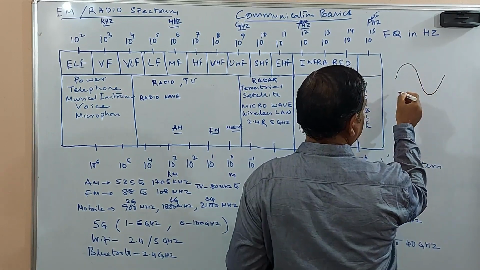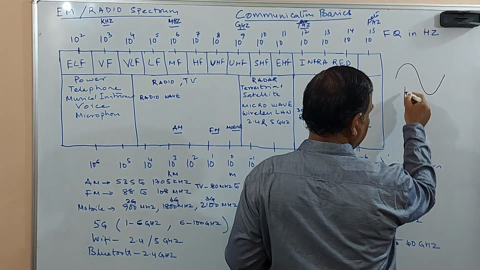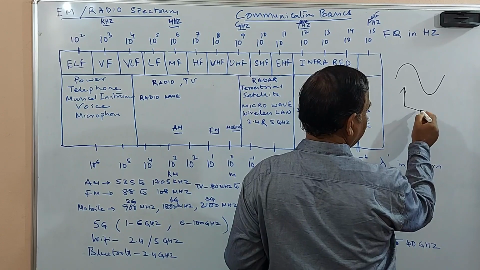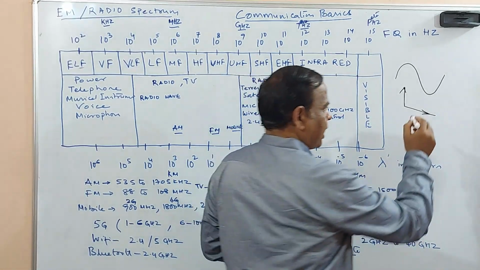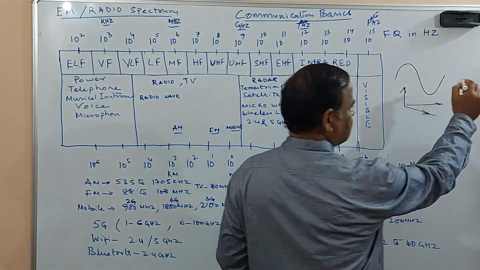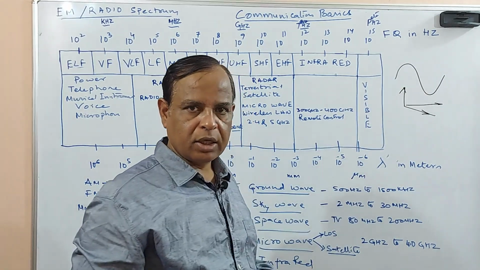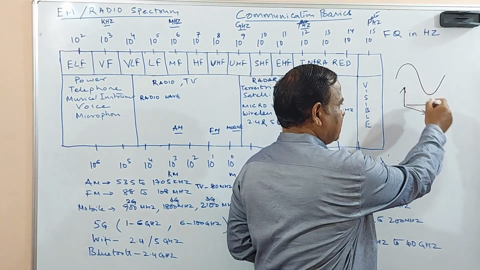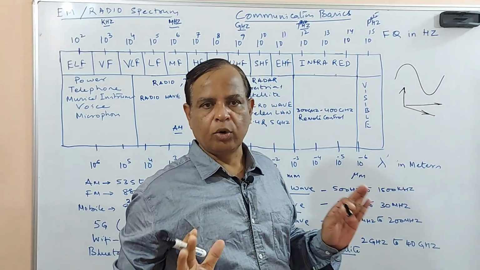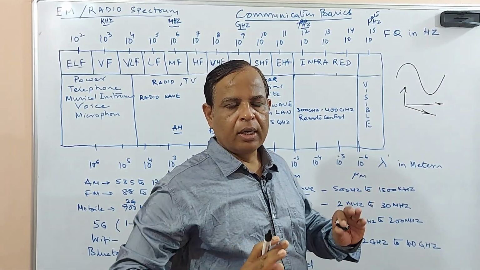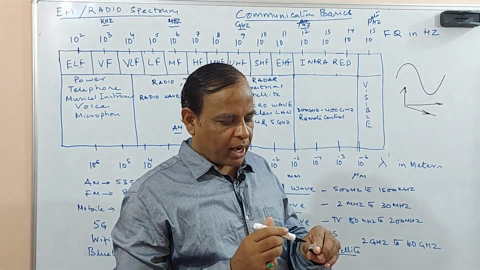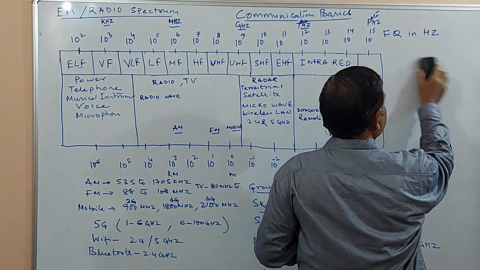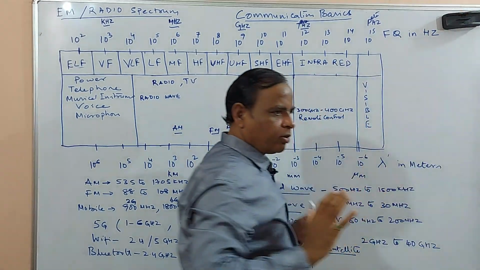You just see it is at a right angle. If the electrical field is vertical, then the magnetic field is at right angles to it, and the wave is traveling towards one particular direction. That is the propagation. All these three things are perpendicular. This is nothing but the basic electromagnetic wave. We will not go deep into this. The information is moving in the form of electromagnetic waves.